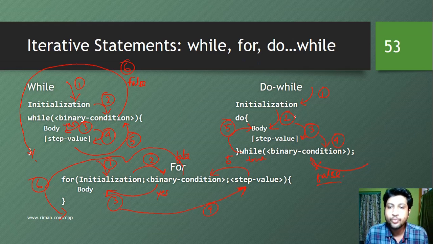So this is how do while is different from any entry control loop. From here we can see that do while is an exit control loop. If this condition is false, we are moving out of the loop. If this condition is true, we continue for the next iteration. The difference is that after initialization we are going to execute the body. That means even if the binary condition is false at the beginning, the body is going to be executed at least once. So this is the working of while, for, and do while loops.